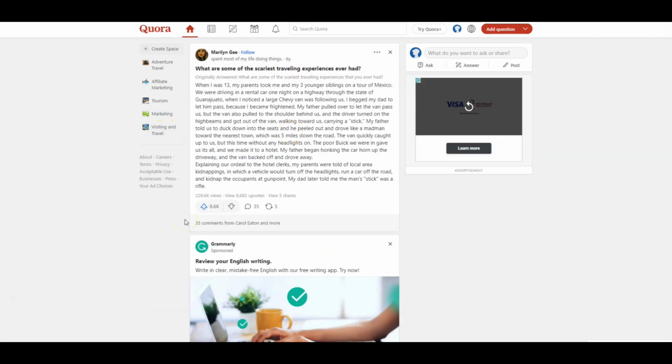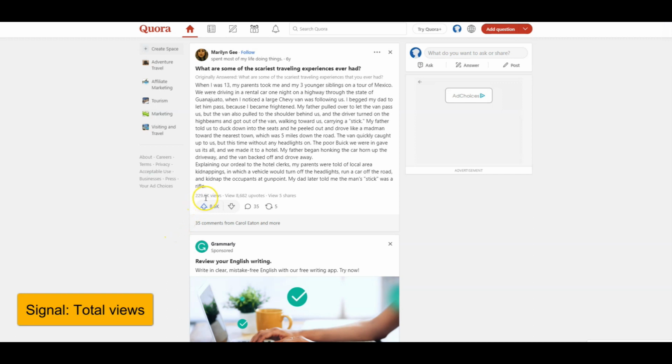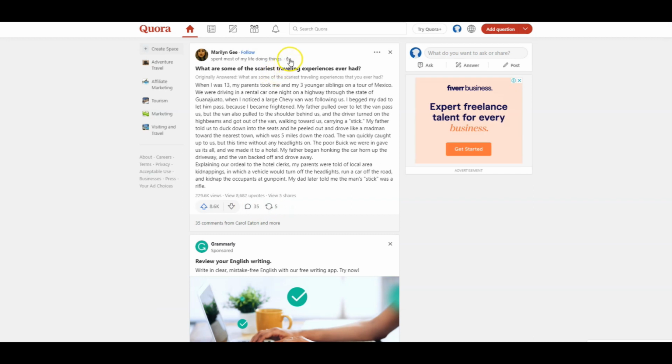In every answer we have the details. There is the total number of views and the number of upvotes. The upvotes are the regular like that we have on YouTube, Facebook, and the other platforms. Also, there is an option to downvote, but we can't see the number of downvotes. There is the number of shares and comments. This question is from 6 years ago, so we can see the evergreen nature of the platform.